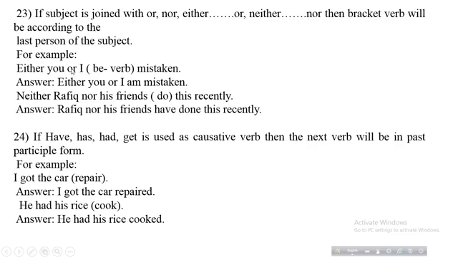Here the last person of this subject is I, that means first person singular number. So the be verb will agree with I. So the answer is either you or I am mistaken. Am has been set agreeing to I.